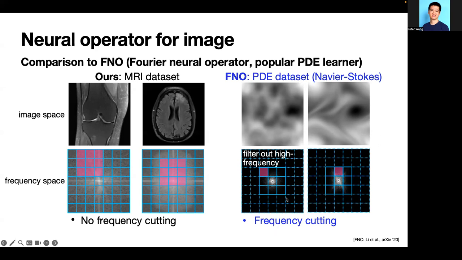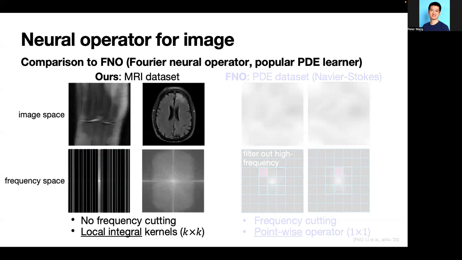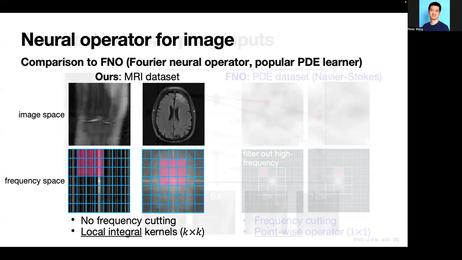Additionally, we have a larger receptive field, K by K, instead of using a local one-by-one kernel as in the FNO. For MRI, downsampling patterns usually happen in the frequency space, and the K by K integration can learn to transfer knowledge between different frequency downsampling patterns.